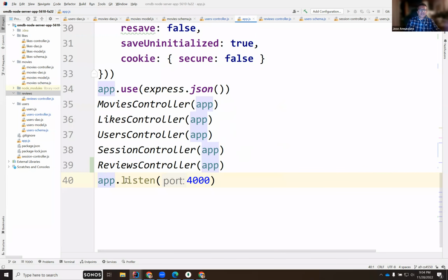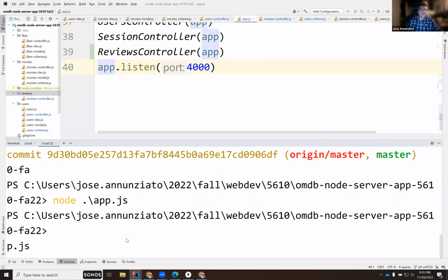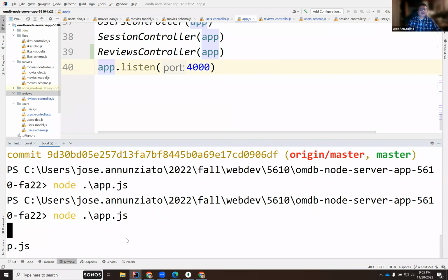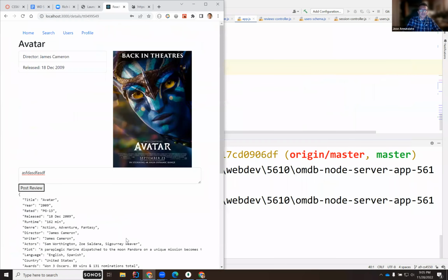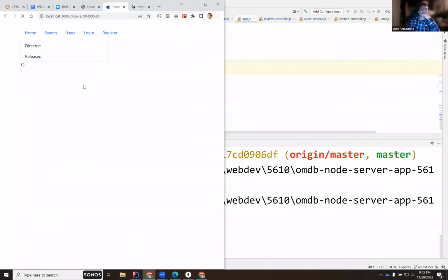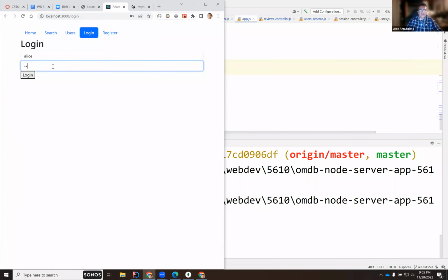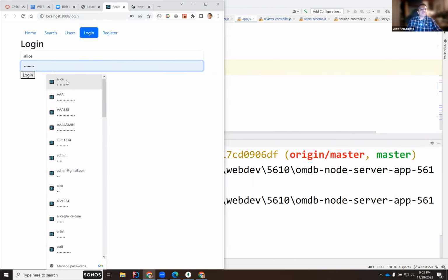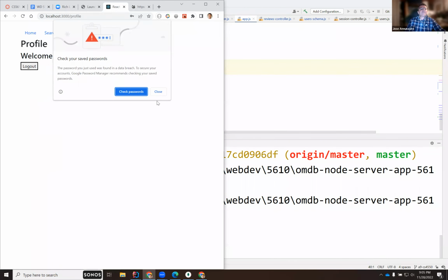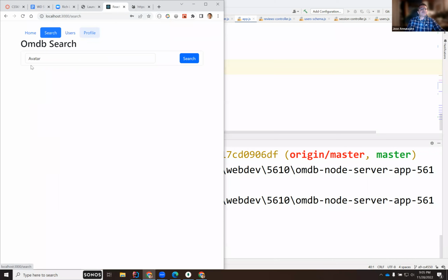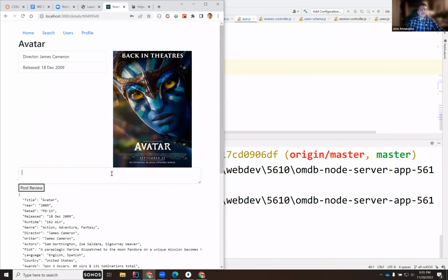So I have that. Let's restart the server. Now, if I restart the server, the session is going to die on me, right? So I'm going to have to log in again. Restart the server. Notice if I go back here and I refresh, I'm going to be logged out. See that? So the form is going to go out. So I need to log back in. So Alice, log in,